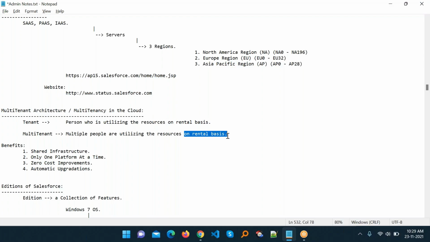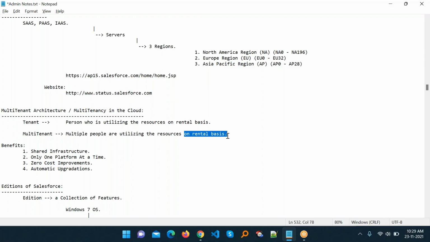So what is the benefit of multi-tenant architecture, or multi-tenancy in the cloud? The benefit is shared infrastructure. You can share one infrastructure from one place to another with the help of network configuration. Only one platform at a time, so you can share it. Zero cost improvements, so there is no cost to invest in these things in Salesforce.